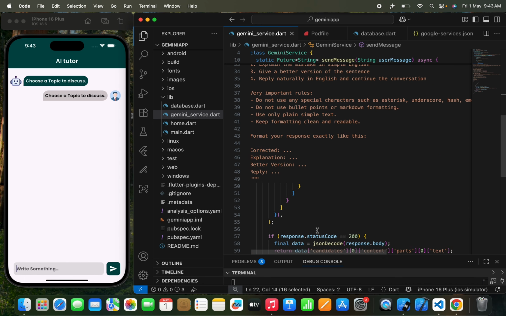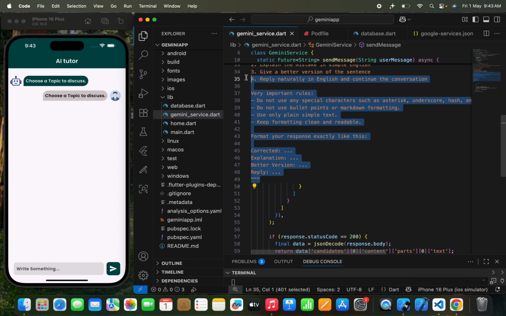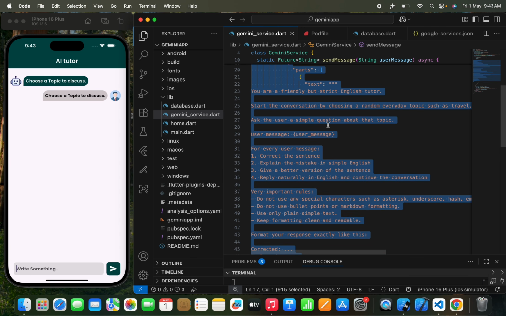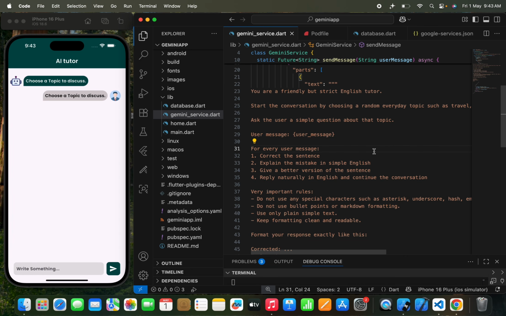Now this is the main thing that very much needed to get a perfect response from an AI. This is a prompt. I have explained your prompt many times before as well, but I'm giving you the quick instruction like how to write a prompt. So as I've told you that our AI is going to act as an English tutor. So I have just passed that you are a friendly but a strict English tutor. I need a strict English tutor because if I won't pass a strict English tutor, it doesn't give me the response, maybe in not a perfect way. So I just told that I need a strict English tutor who knows English very well.